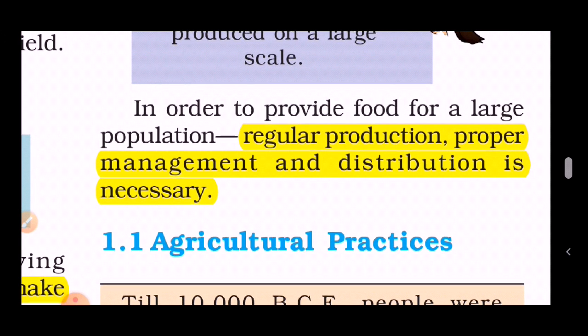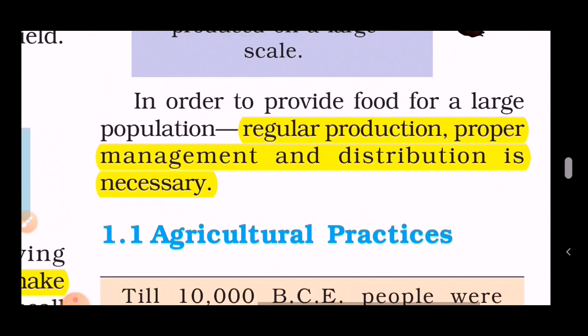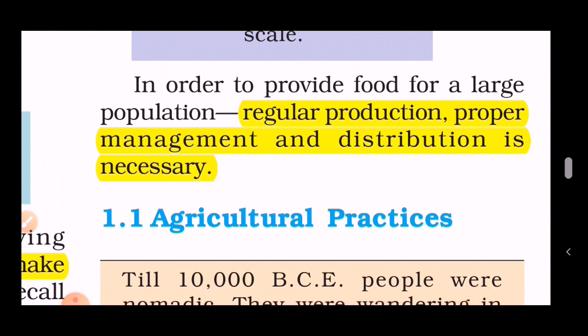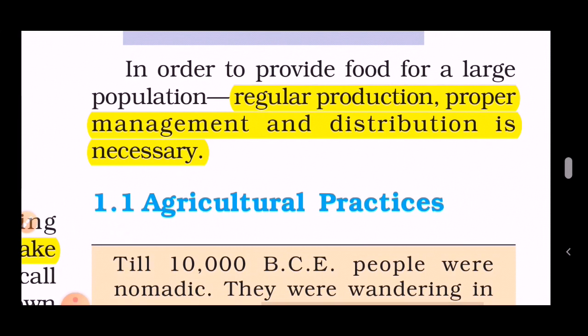Let me go through these words. Regular production is to ensure that the production of the food is in a continuous manner. The production of the food should be available in all the seasons of the year. Proper management is to grow the food with effective nutrition. The food which we eat must provide all the nutrition that's required for the body. That's the proper management. And distribution is necessary.